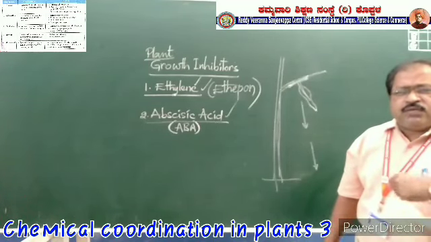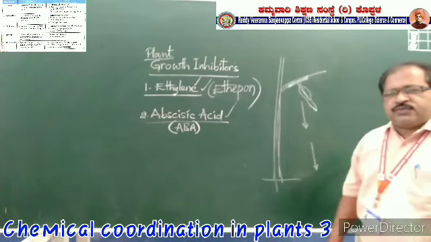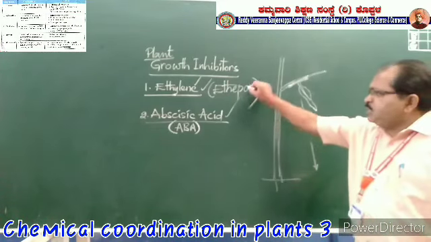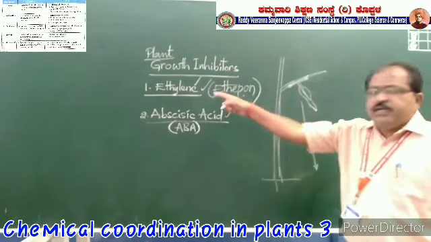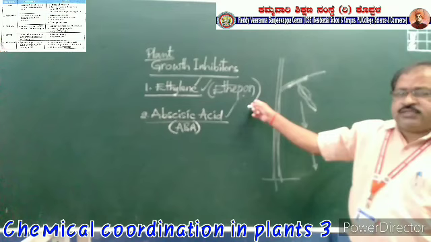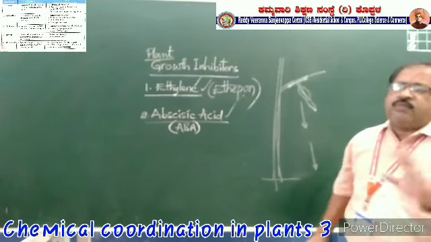One white colored powder will be dusted on the fruits after keeping them in a room. After 5 to 6 days, they will be ripened and the color will be changed. That is because of the ethephon. It is artificial ethylene, and ethylene is natural and in the gaseous state, whereas this is in the powder state. Okay. This is about the plant hormones.